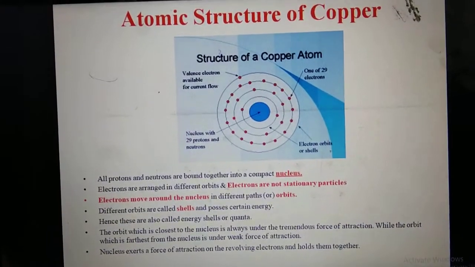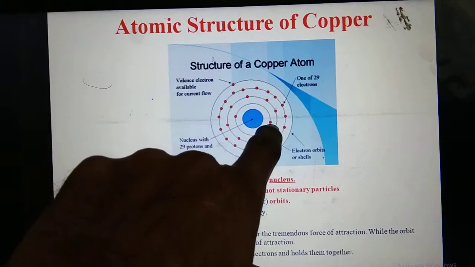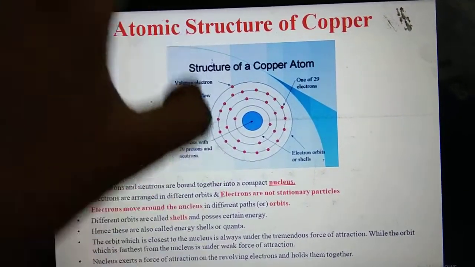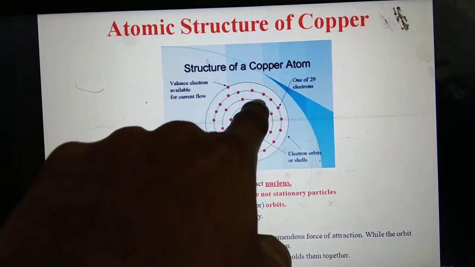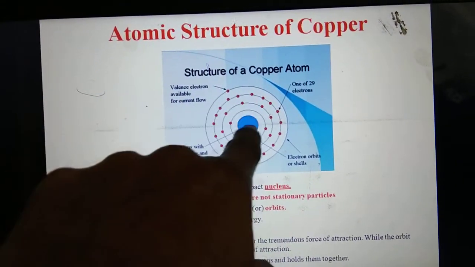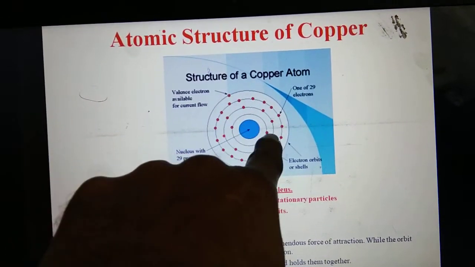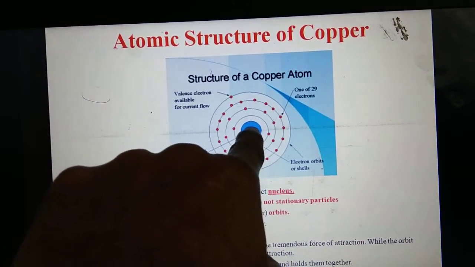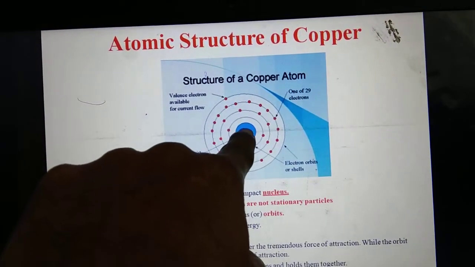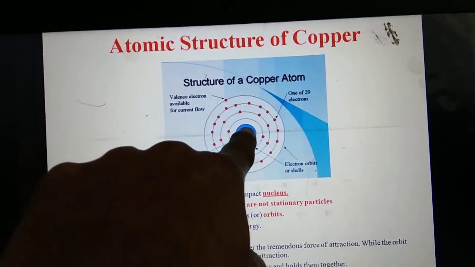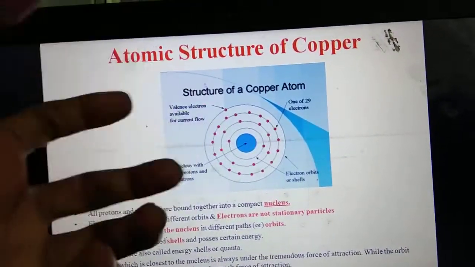This is a very important point, to know the difference between electrons and valence electrons, which I am explaining now. This is the nucleus, and these are the first, second, third and fourth orbits. The first shell electron is very close to the nucleus, so the attraction force between them is very high.